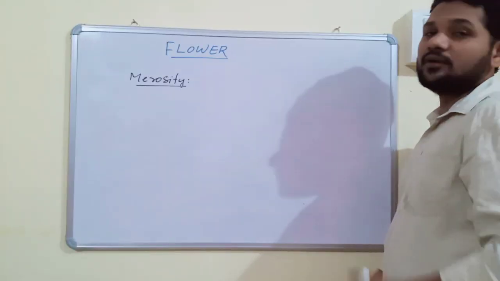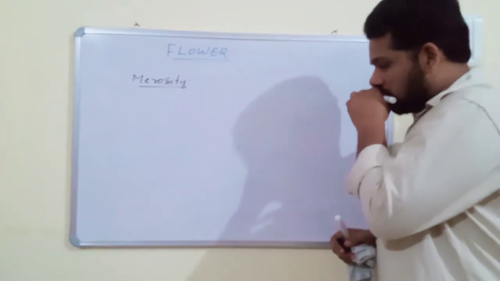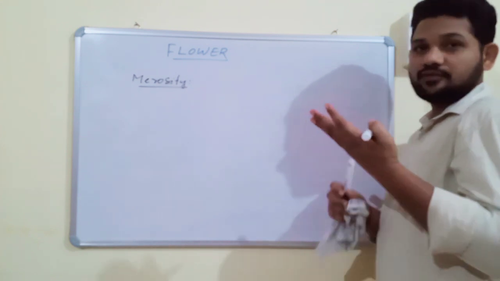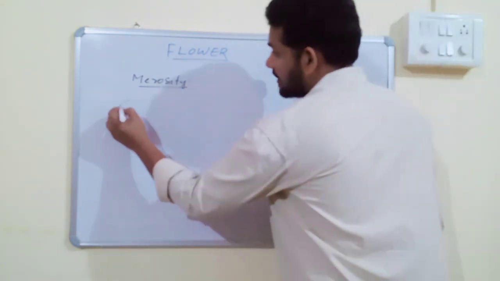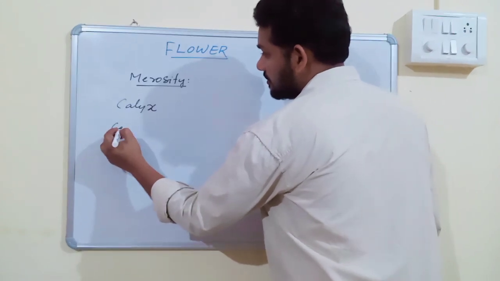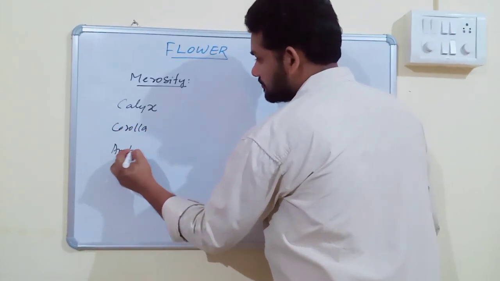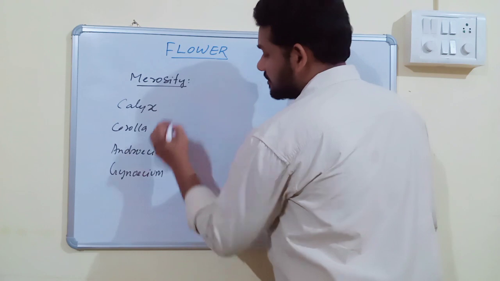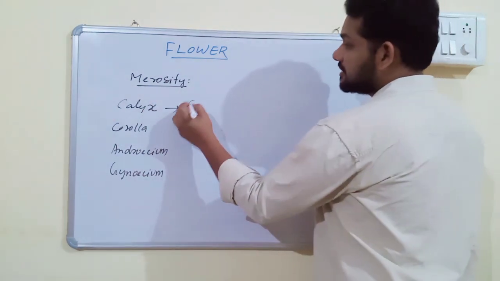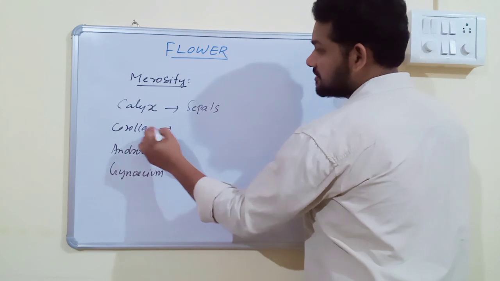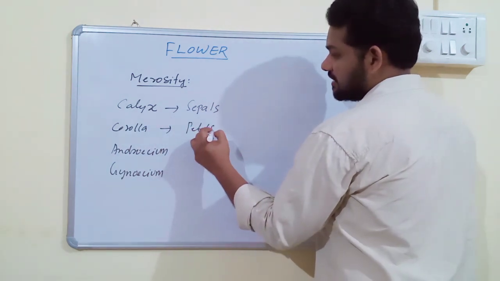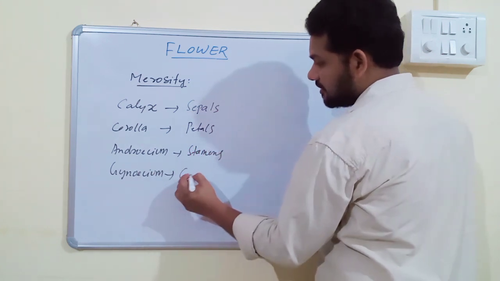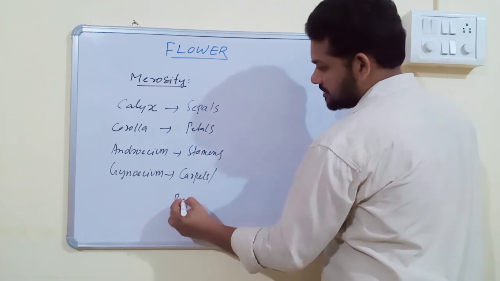It is the number of floral parts present in each floral organ. A flower has 4 floral organs: calyx, corolla, androecium, gynoecium. Calyx is the first floral organ, then corolla, androecium and gynoecium. The individual parts of calyx are called sepals, individual parts of corolla are called petals, individual parts of androecium are called stamens, and individual parts of gynoecium are called carpels. Carpels are also called pistils.